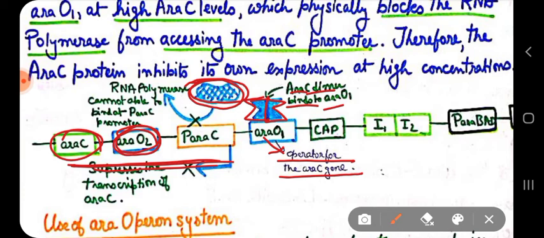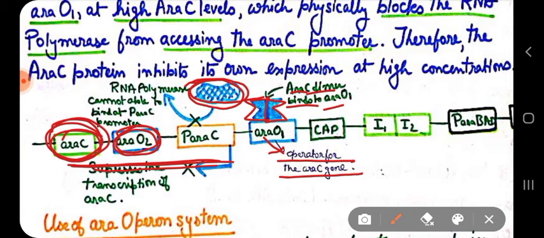So if there is excess ARA-C, then the dimer of ARA-C binds to the operator of the ARA-C gene, and then it blocks the promoter region so that RNA polymerase cannot transcribe this ARA-C gene. So it is regulating its own expression at high concentration. Simple thing, right? So at three regions, this ARA-C binds.